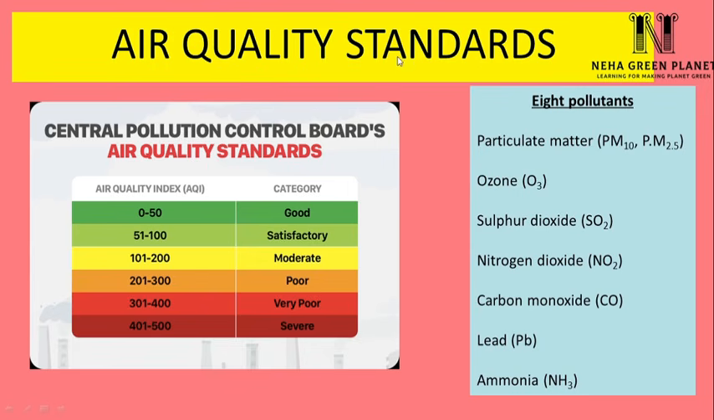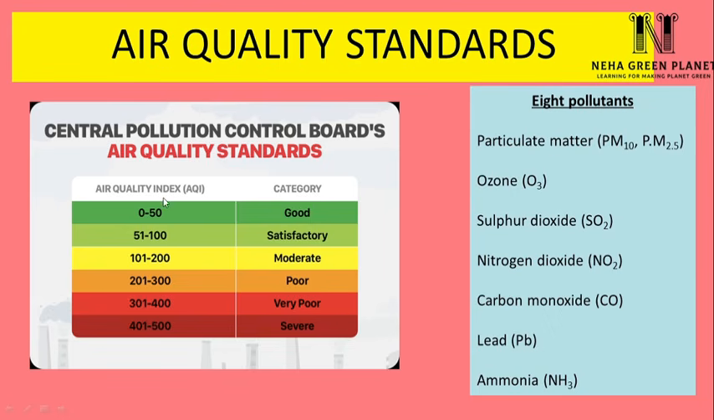Air quality standards have been prescribed by the Central Pollution Control Board. Now, the air quality standard is calculated based on 8 pollutants, that means particulate matter, ozone, sulfur dioxide, nitrogen dioxide, carbon monoxide, lead and ammonia. So, based on these pollutants, we analyze what is the quality of air.